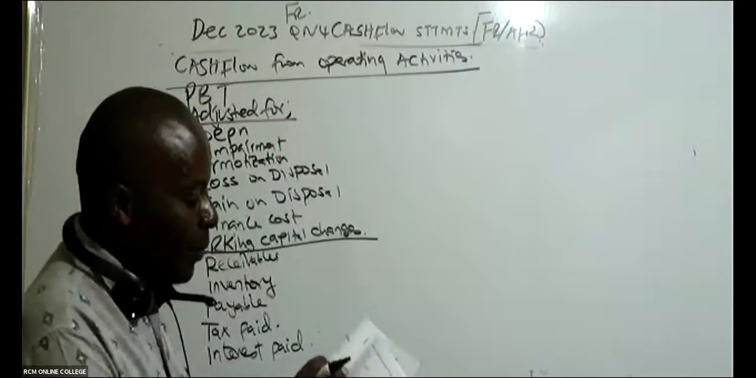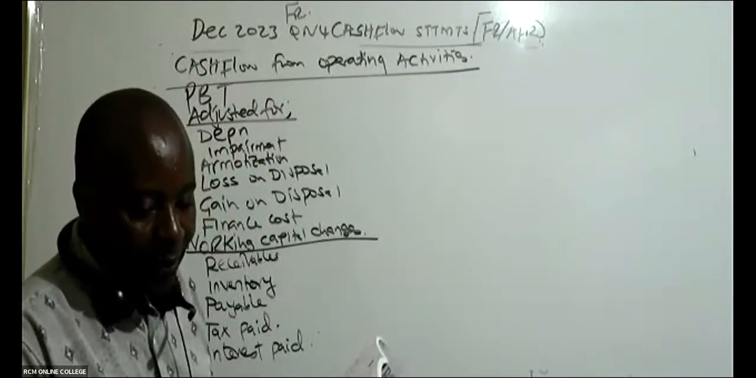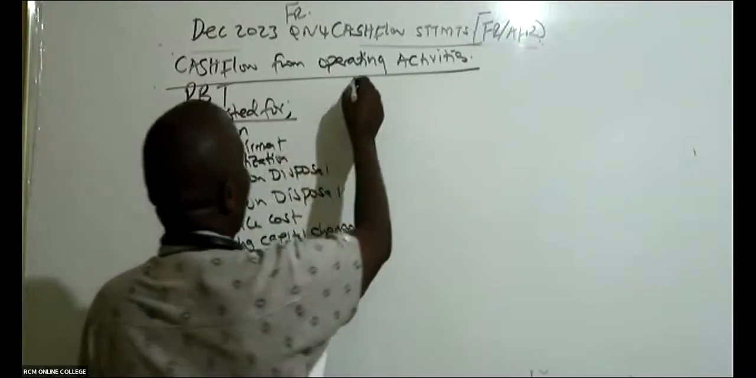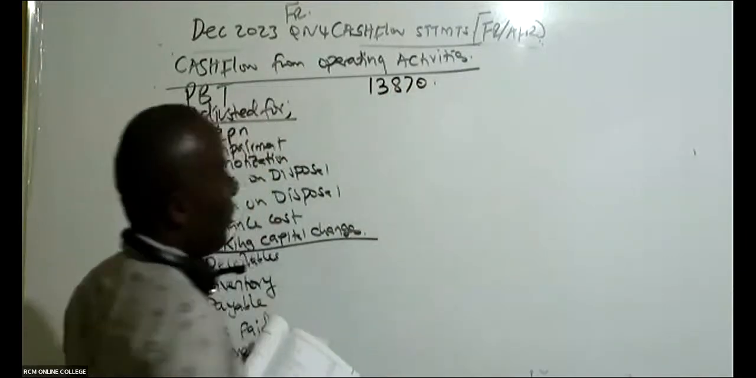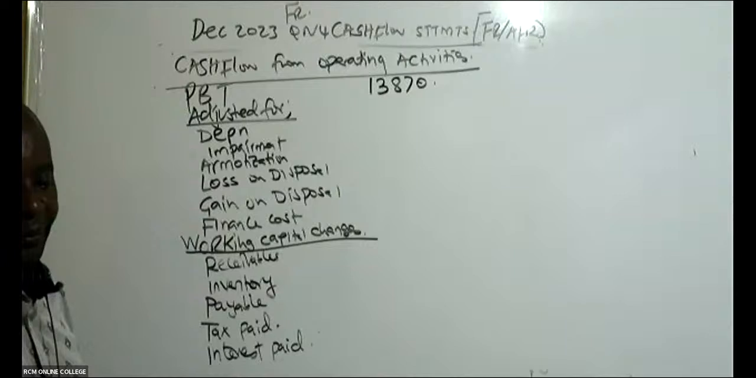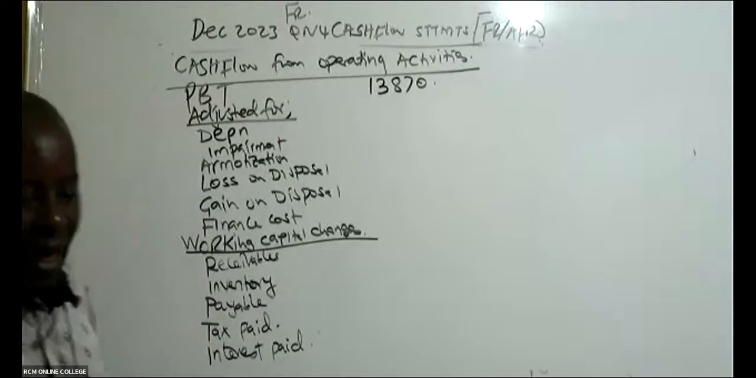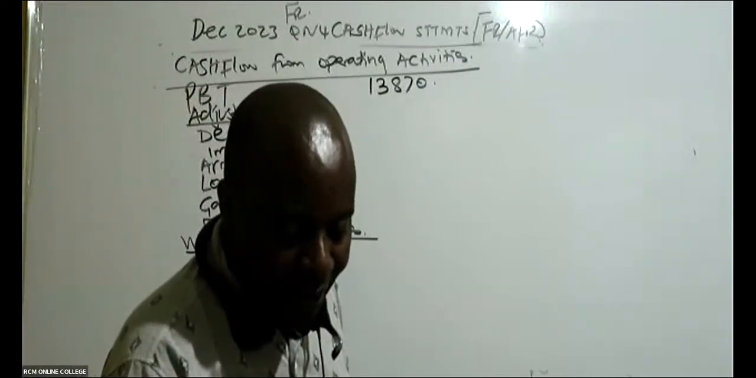Then are you able to see somewhere there profit before tax of 13,870? Anybody who is able to see that, please. Maybe they don't have the question paper. I even have it. How come I forgot about it? I have it.